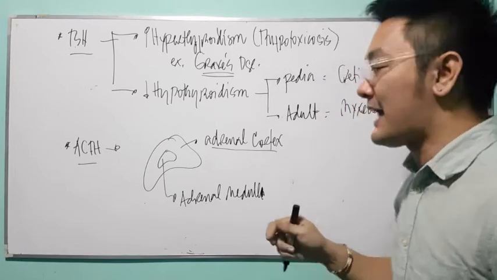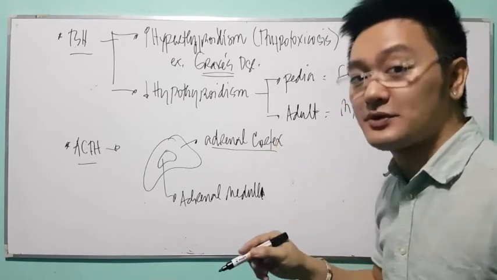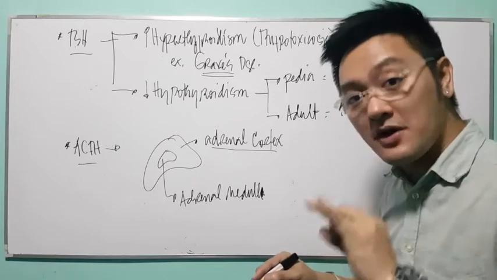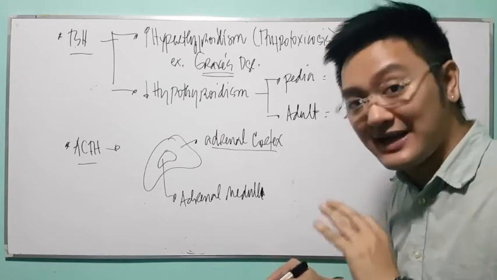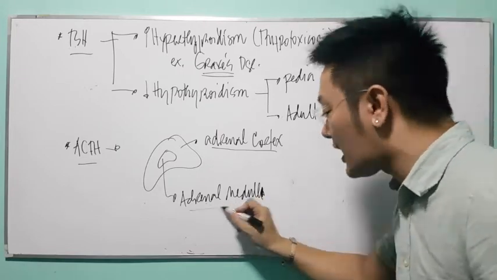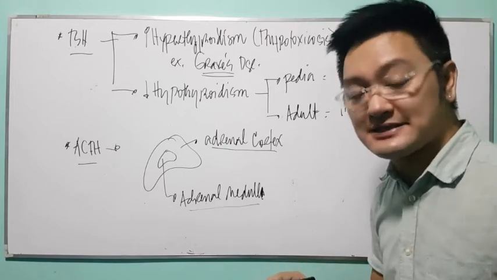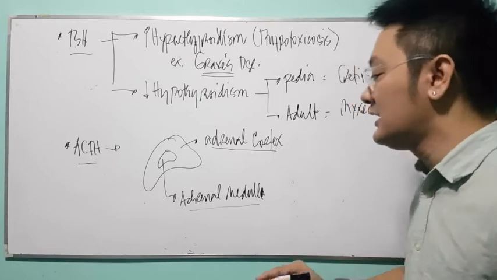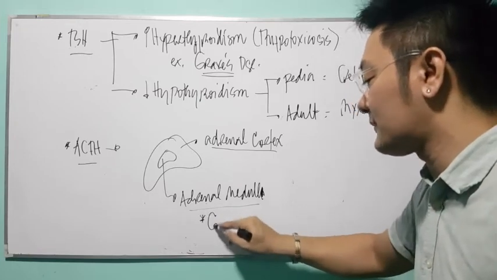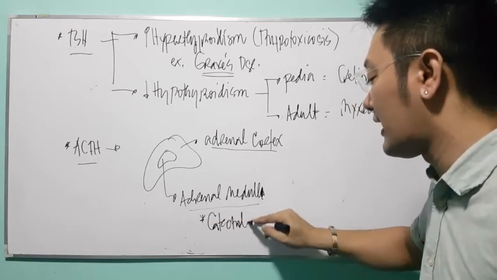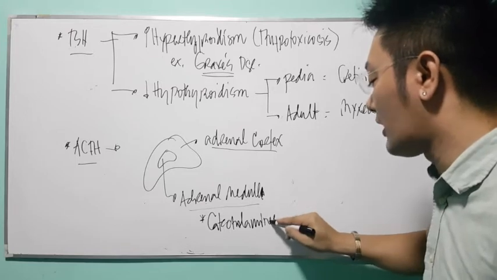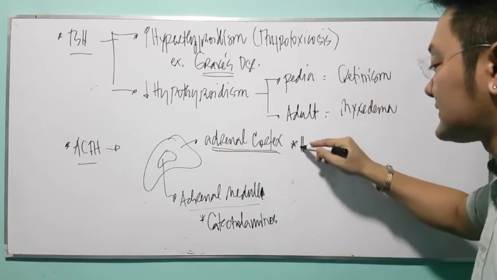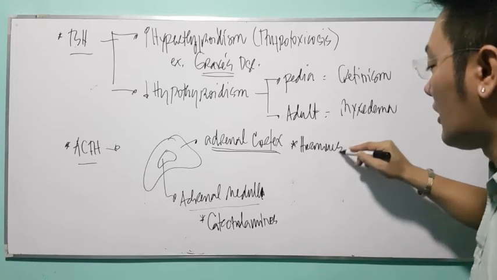Now, the adrenal cortex produces hormones: cortisol, aldosterone, and adrenal androgen. Whereas your adrenal medulla produces catecholamines, remember, epinephrine and norepinephrine. Whereas your adrenal cortex produces adrenal hormones.